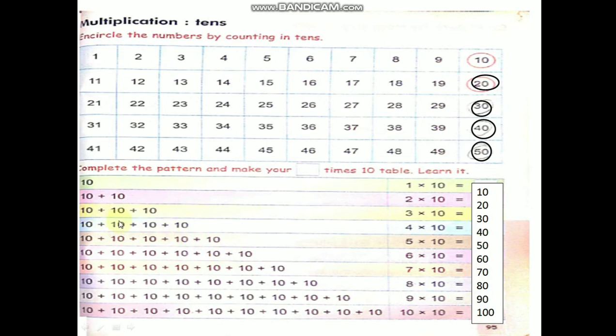If you do 3 times, if you add 10 plus 10 plus 10 you will get 30. 4 times if you add 10 you will get 40. 5 times if you add you will get 50. 6 times if you add, 60. 7 times if you add 10, 70. 8 times if you add 10, 80. 9 times if you add, 90. 10 times if you add, 100. This is repeated addition, children. This is 10 table, children. Now here is a small assignment for you, children.